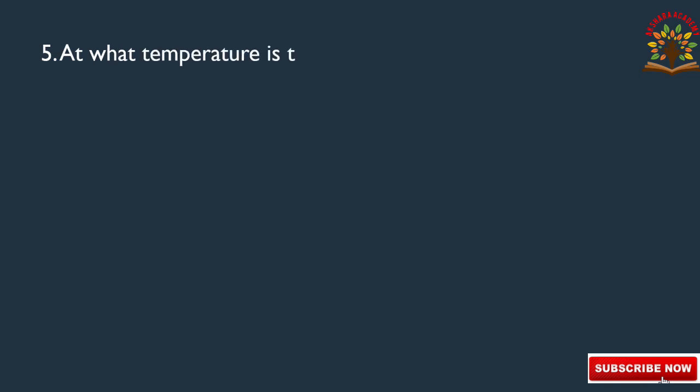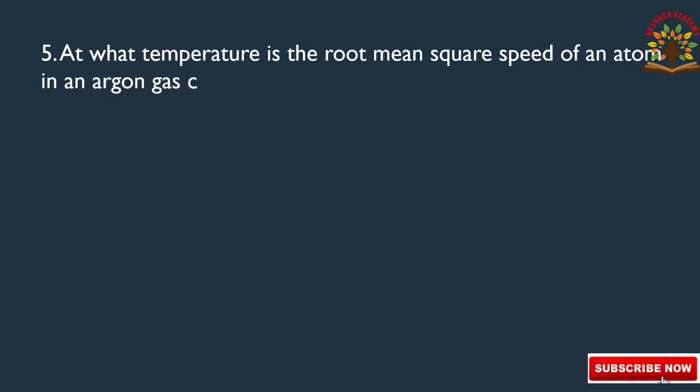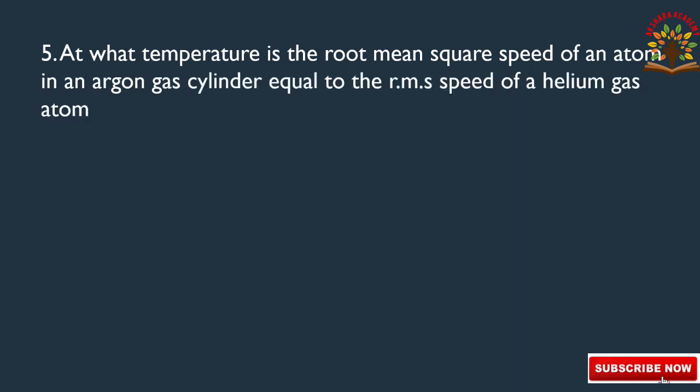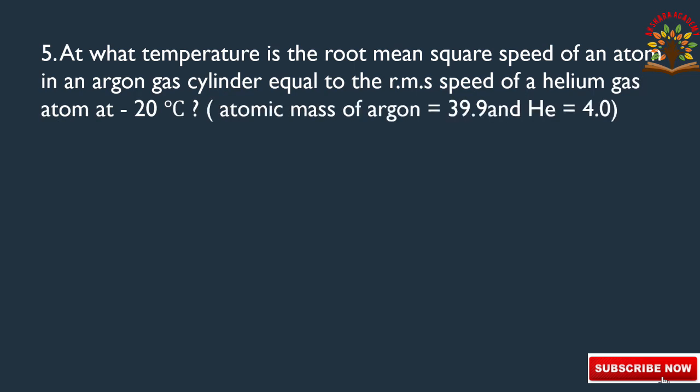Question number 5. At what temperature is the root mean square speed of an atom in an argon gas cylinder equal to the RMS speed of a helium gas atom at minus 20 degrees centigrade? In this question, they gave the atomic mass of argon as 39.9 and helium as 4.0. Okay, next go to the solution.